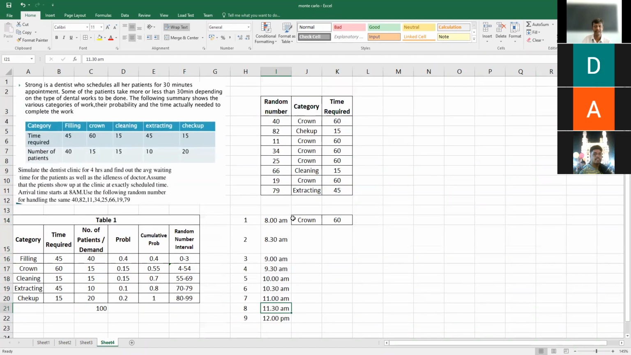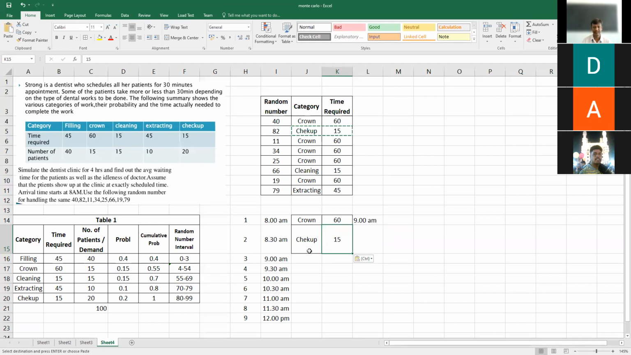The first patient arrives for a crowning work, which takes 60 minutes to complete, so the work gets complete by 9 a.m. Since the first patient is served till 9 a.m., the second patient, who is coming for checkup, has to wait another 30 minutes. By 9 o'clock, this second patient's service starts.